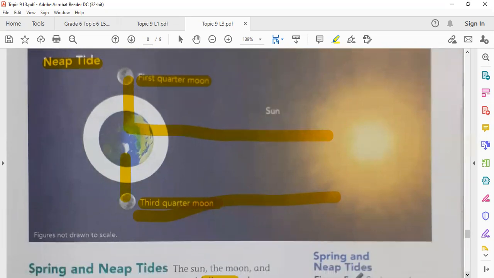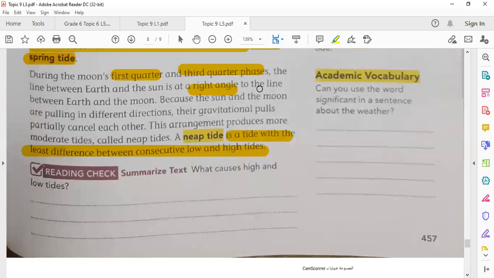So the line between earth and the sun is at a right angle to the line between earth and the moon, because the sun and the moon are pulling in different directions. Their gravitational pulls partially cancel each other. So this arrangement produces a more moderate tide, a low tide. It's called neap tide. A neap tide is a tide with the least difference between consecutive low and high tides.